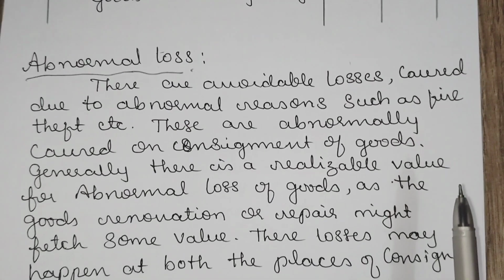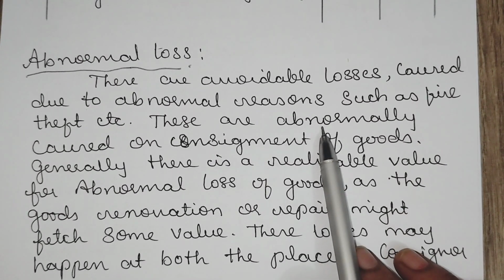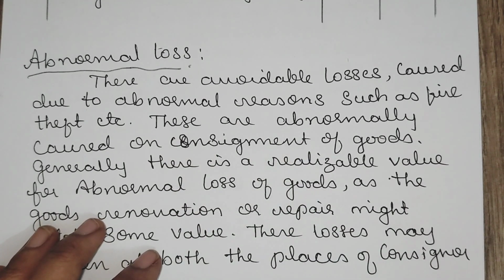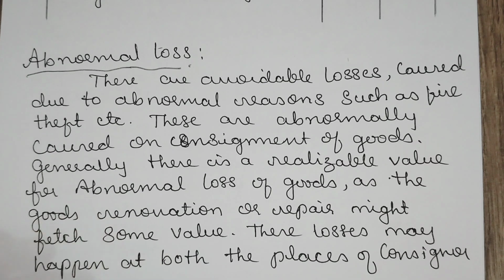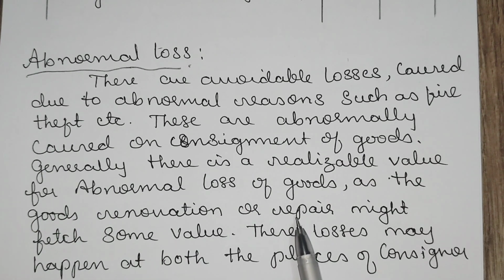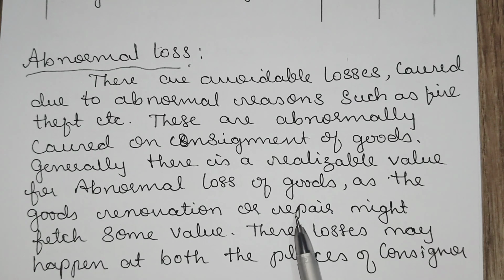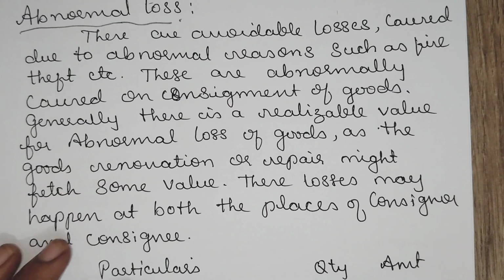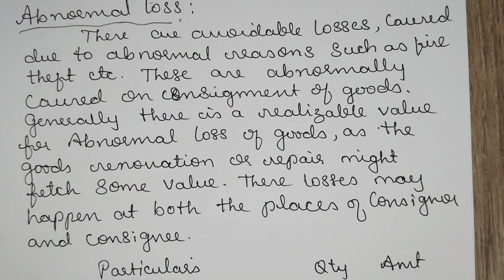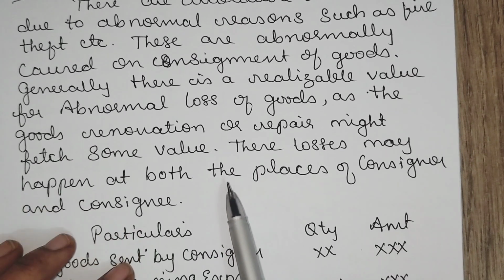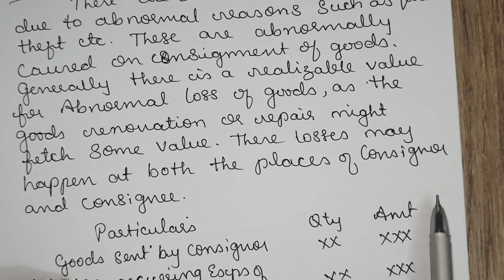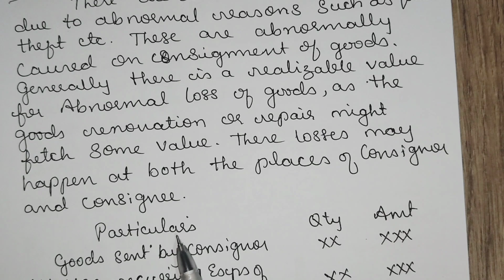Then abnormal loss. Abnormal losses are avoidable losses. These are caused by abnormal reasons like fire, theft. On the consignment of goods, generally there will be a realizable value for the abnormal loss of goods. There may be renovation or repairs, and there will be some value fetched. Those losses may happen in both places, the consigner's place and the consignee's place.